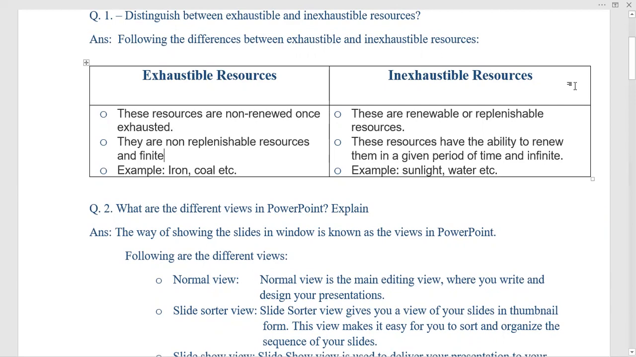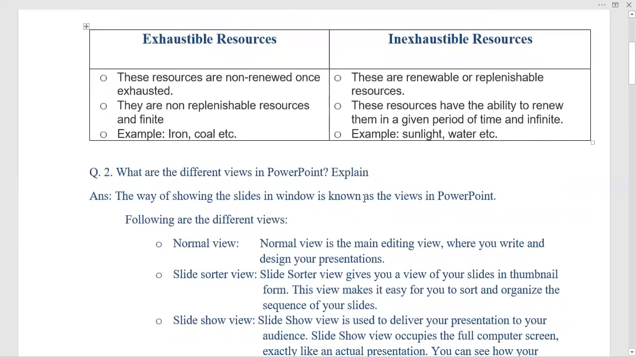And what are inexhaustible resources? These are renewable or replenishable resources. These resources have the ability to renew themselves in a given period of time, and they are infinite. They are limitless. For example, sunlight, water, and wind. These are the things which are inexhaustible. They never end.